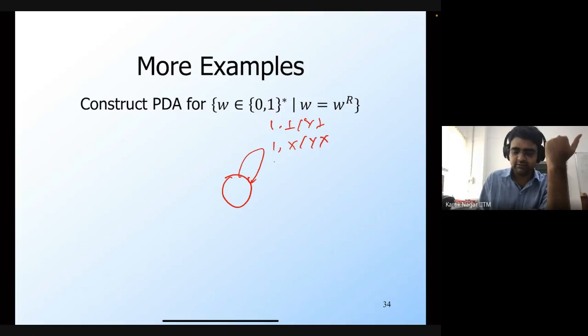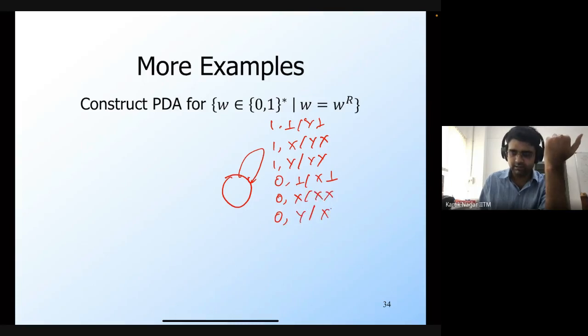Yeah. So whenever I see a 1 on the input and there is y on the stack, then again remember this. And then for 0, I do the same thing. Right? So for 0 and bot, there is x bot, and for 0 and x, there is xx, and then for 0 and y, there is xy. Okay. So why is this? I mean, you're just storing the entire string, right? So where exactly will the stack be emptied here?